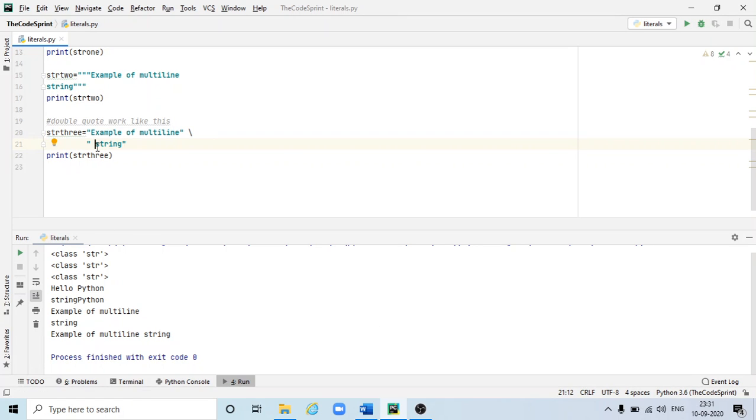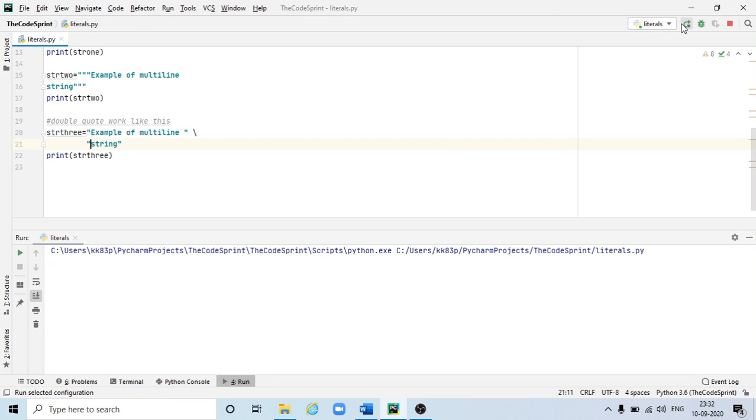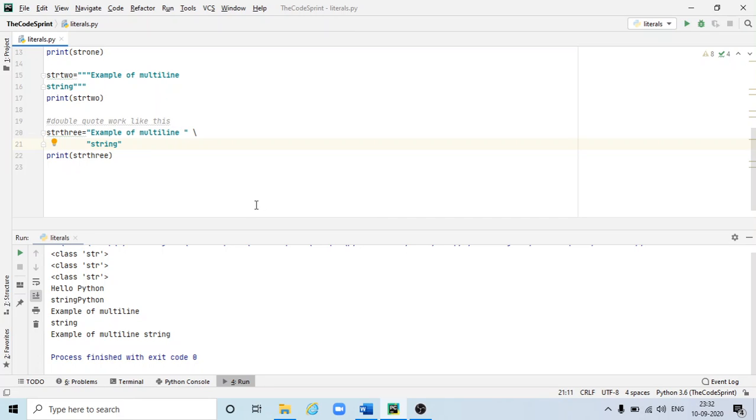If I just give backspace and hit enter, it is automatically creating this double quote, which is for closing the double quotes of this one, then the backslash, then one double quote here. So it is automatically getting created when you press enter. It's not going to work like this.